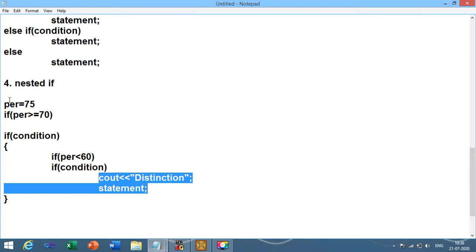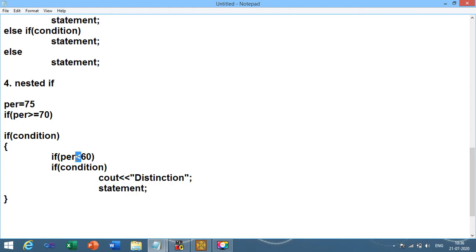But what happens if I put greater than or equal to over here? 75 is greater than or equal to 70, the condition is true. Again, 75 is greater than or equal to 60, so in that condition it will print distinction. So in this way nested if is executed.